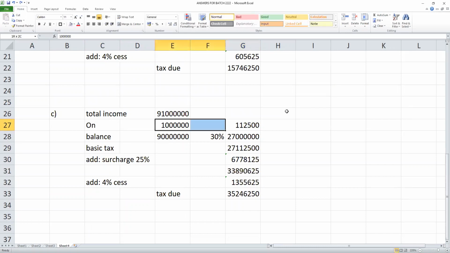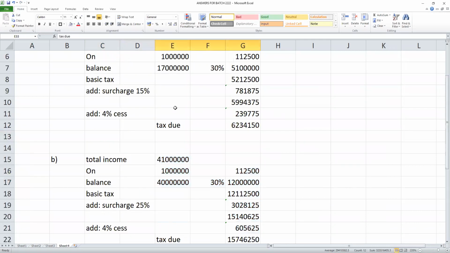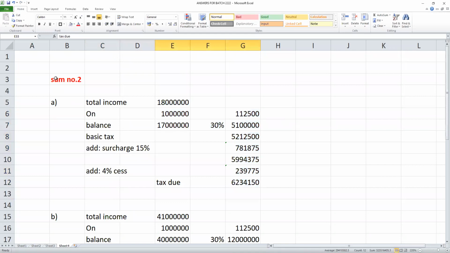Okay, students. 10 lakhs 1,12,500. Balance 9 crore into 30%. Total. Surcharge, what percentage surcharge? 37%. Add 4% cess. Got it? So this is sum number 2 for you. Next.